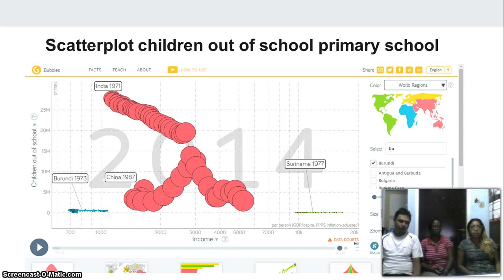If we compare these four countries, children out of school and income, only Burundi has children out of school and the income is also not stable. The other countries had stable income and a decrease in children out of school.